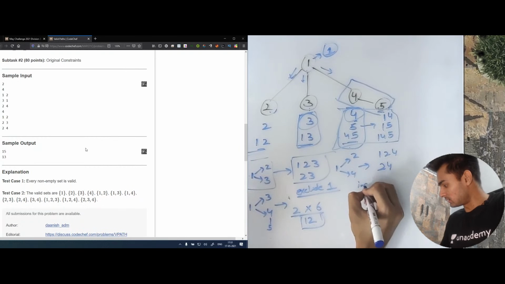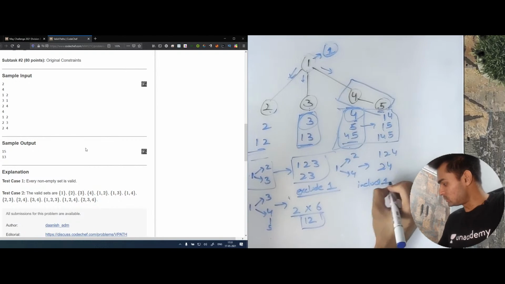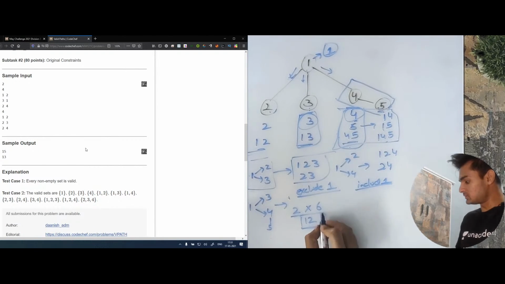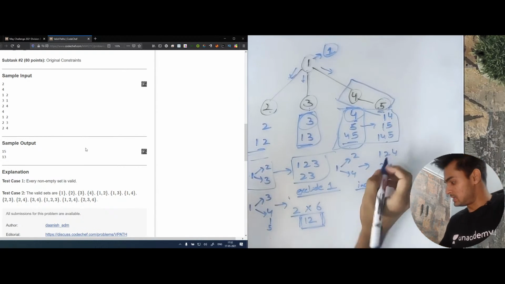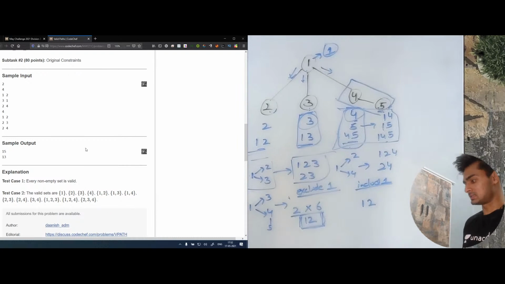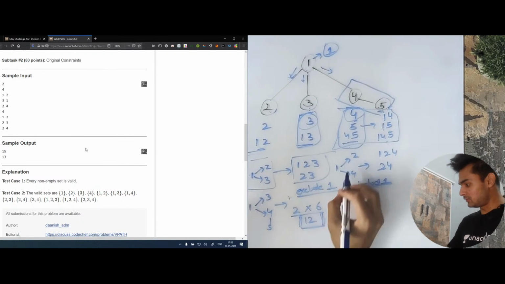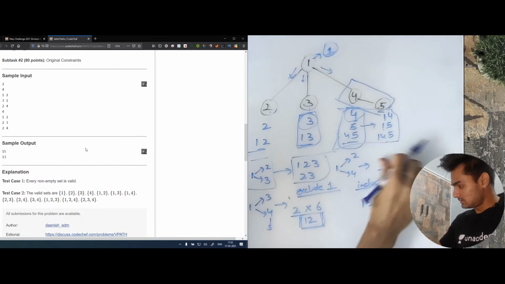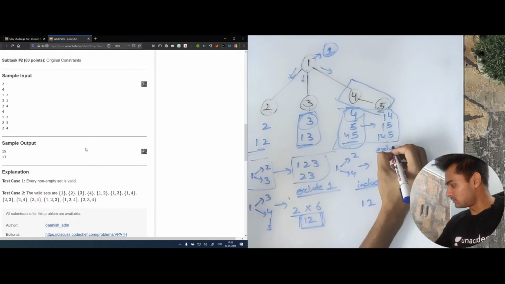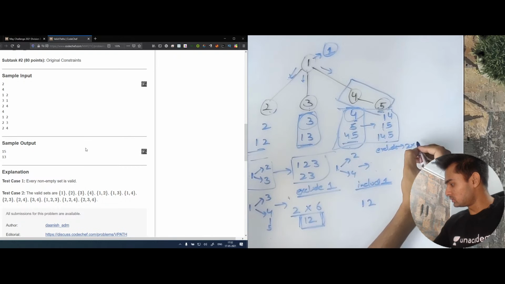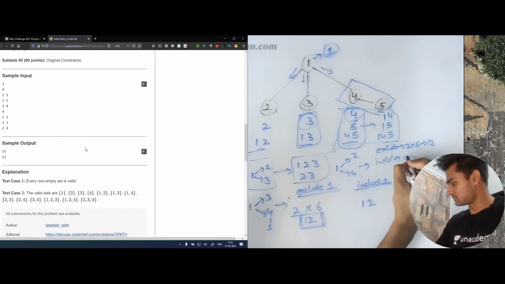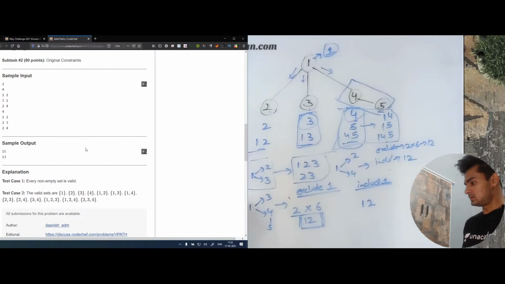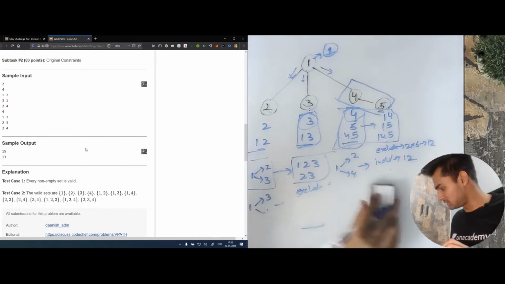Now let's include one. When we include one, this one says that my total paths will be 12 only, but I will just include myself in every set. So therefore this will become 12 here as well. Similarly for this 1, 2, 4 as well, with exclude will have 2 into 6, which is 12, and for include will have again 12. Okay, and this is going to be the complete answer. Okay, let me just show this again. So basically,